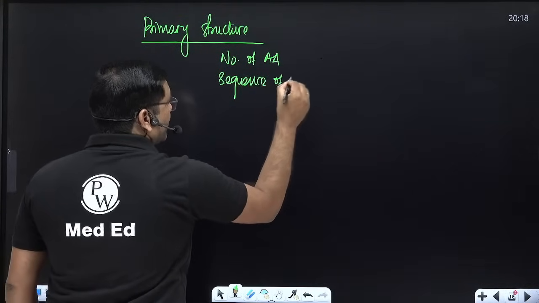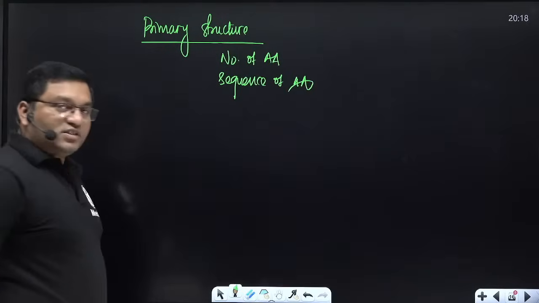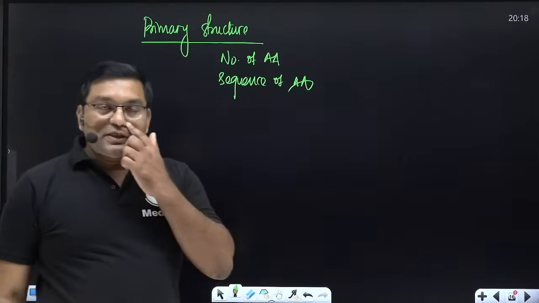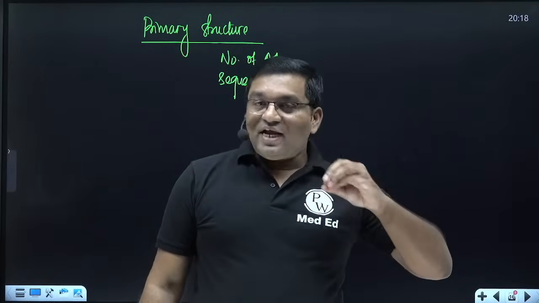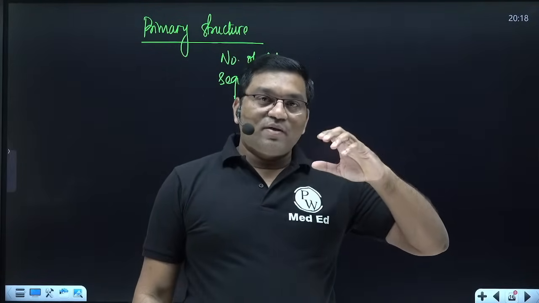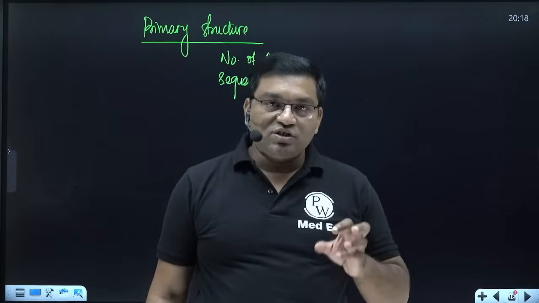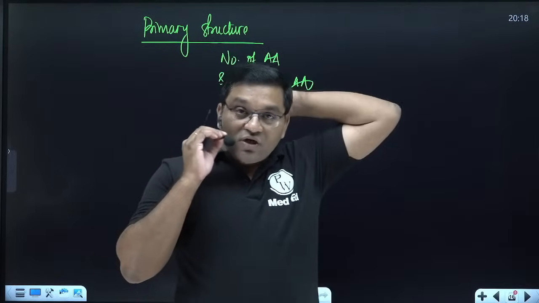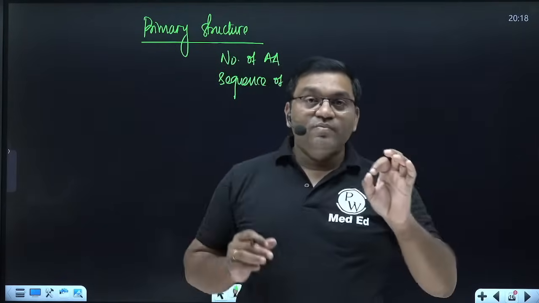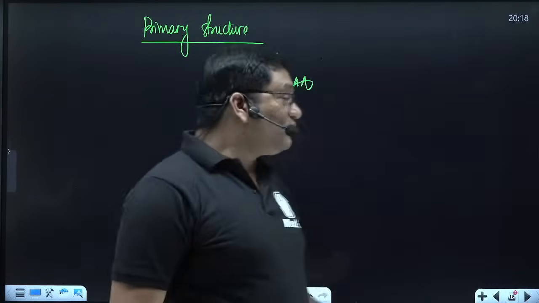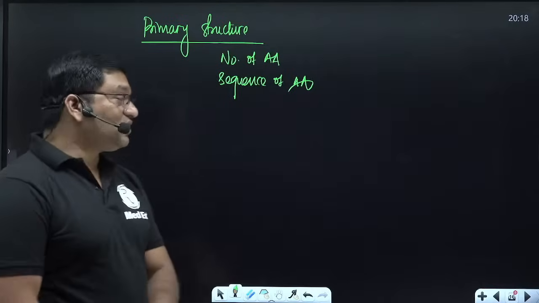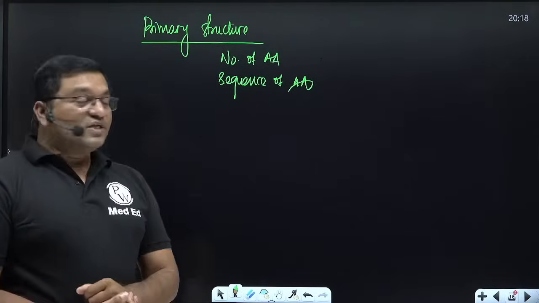This primary structure is stabilized by covalent linkages, and it is not broken down by the denaturation process. In the denaturation process, all other linkages are broken down except the primary structure. It means the covalent linkages, meaning peptide linkages, are not broken down in the denaturation process.